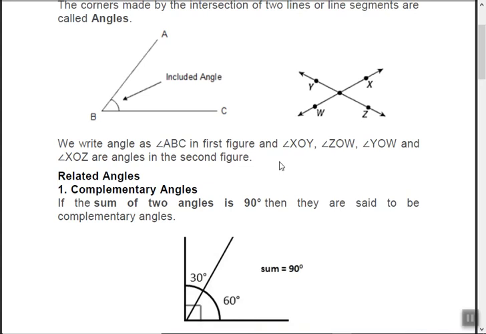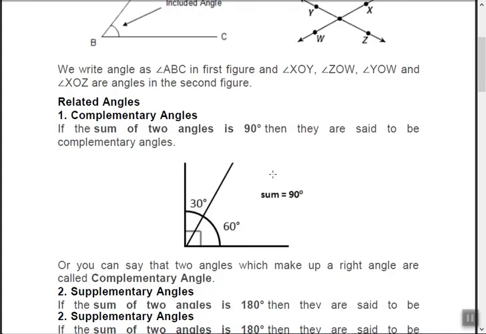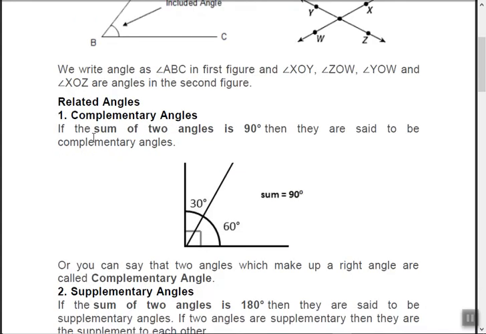Okay. Now what are the types of angles? See here, complementary angles. If the sum of two angles is 90 degrees, then they are said to be complementary. What does it mean? See this. What is the right angle? This is the right angle. Means which has an angle of 90 degrees. Now complementary means what? If I draw a line in between and let's say this measure is 60 degrees. So the other will be 90 minus 60. That is 30 degrees, right? So these are complementary angles.